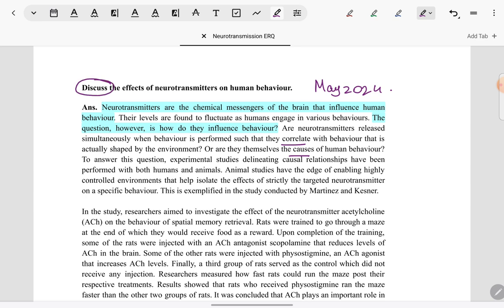This question has the discuss command term, and for the discuss command term we have to present a range of arguments. So the first argument is identified in the first paragraph itself. It is clearly stated, and without giving any irrelevant extraneous details, the answer comes down directly to the argument that is going to be discussed further.